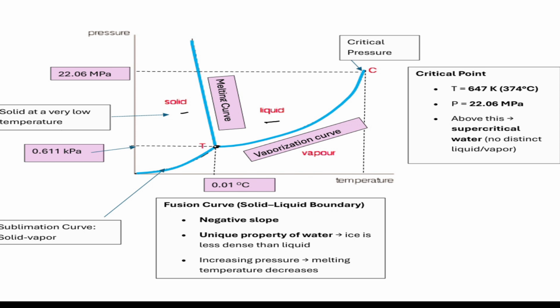This triple point pressure is 0.611 kilopascal and temperature is 0.01 degree centigrade. So this point is called the triple point where all three phases coexist. When we reach a pressure of 22.06 megapascal, this is called the critical pressure.